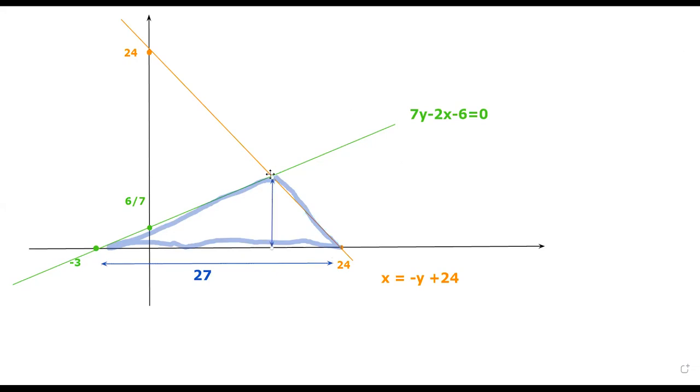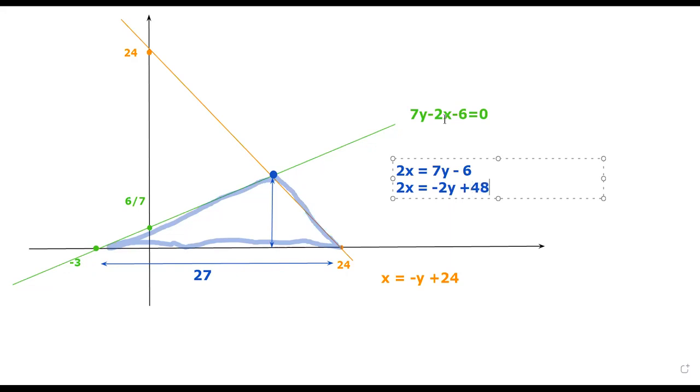In order to do this, we would like to find out the coordinates for this point. So we just substitute. For this point, it needs to be true that 2x is equal to 7y minus 6. But according to our orange condition, 2x is also equal to negative 2y plus 48.